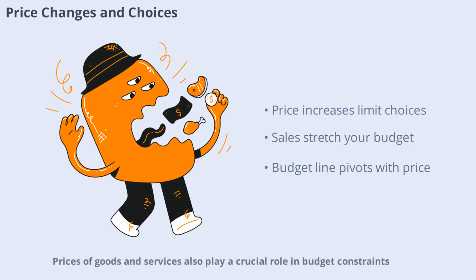Prices of goods and services also play a crucial role in budget constraints. If the price of one good rises while your income stays the same, you can afford less of that good and your budget line pivots inward. On the other hand, if prices fall, your purchasing power increases. This is why sales and discounts can have such a big impact on consumer behavior. They effectively stretch your budget, letting you buy more for the same amount of money.